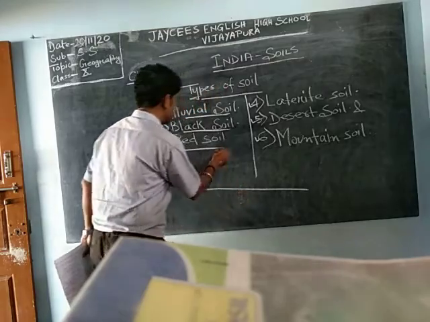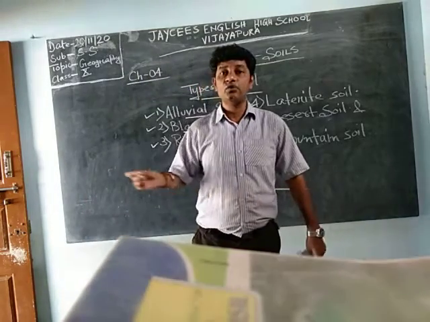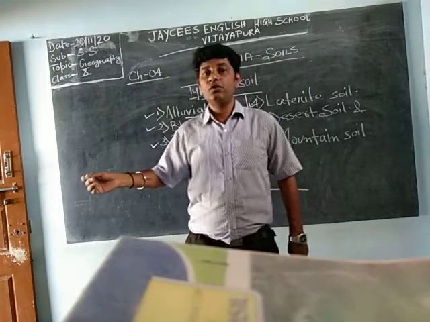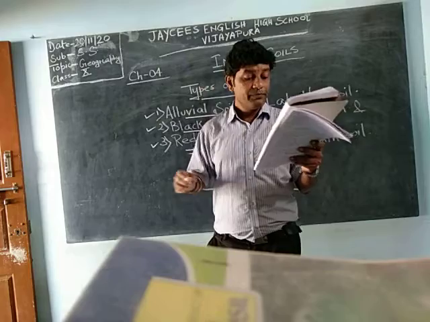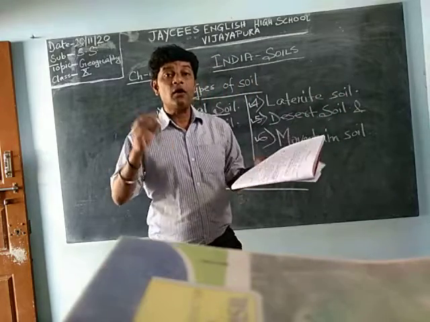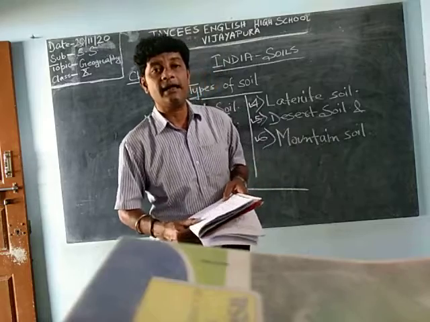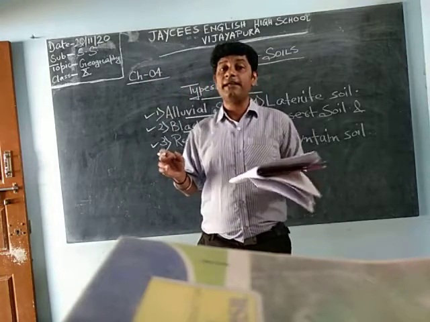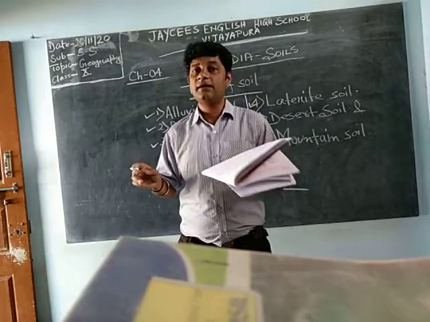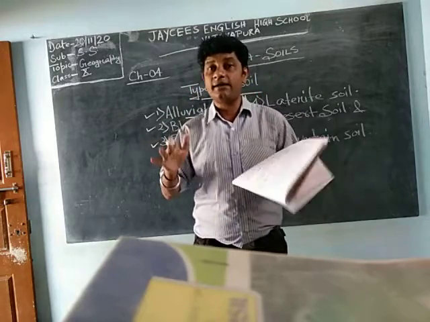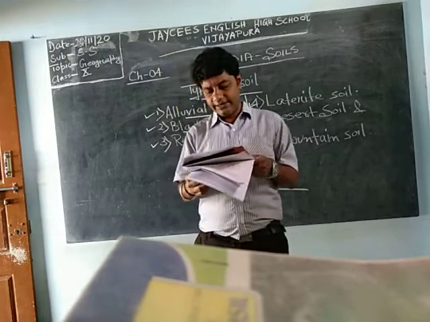Why is it red? We even use red oxide to color things. Because it contains iron oxide, and due to the presence of iron oxide, it is red in color. I am telling you one more time, your Vijaypura area and the southern part of Karnataka have red soil. It contains iron oxide, so it is red in color.